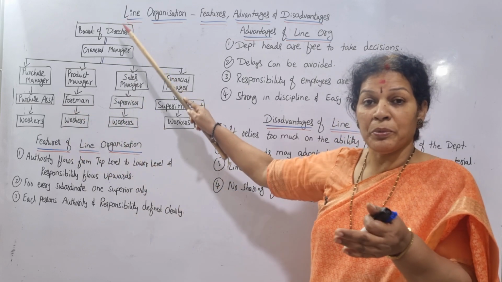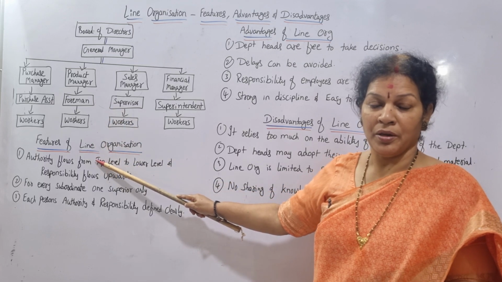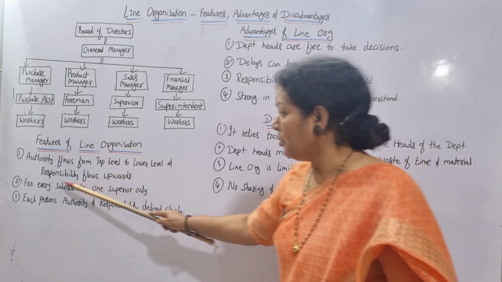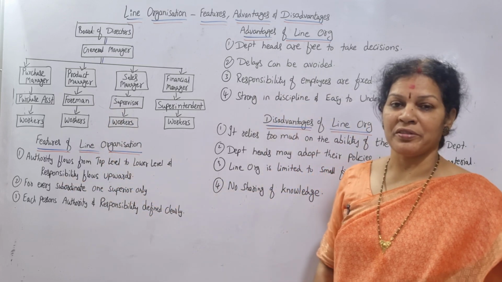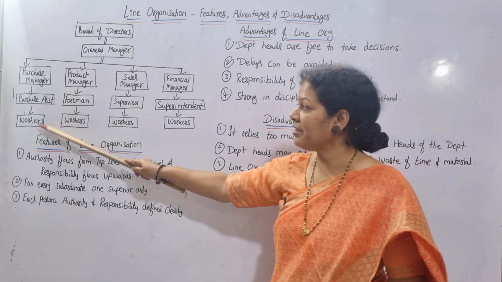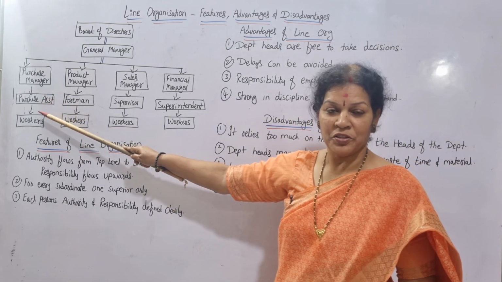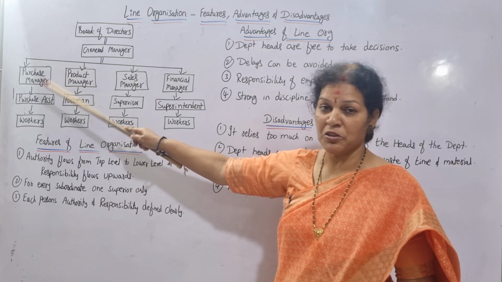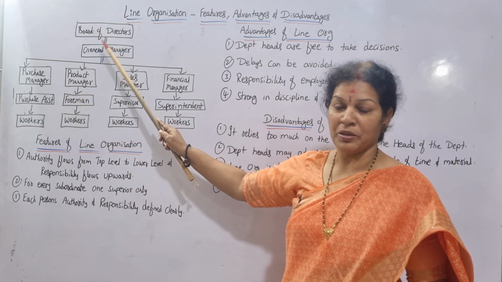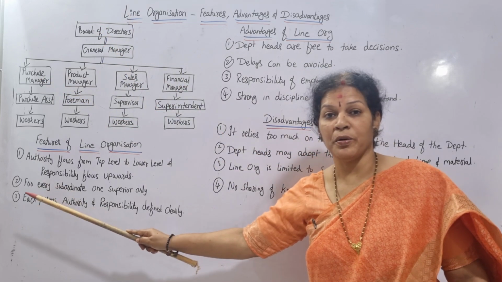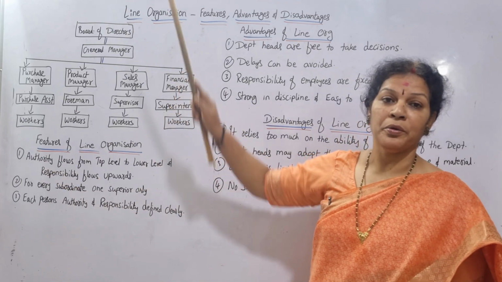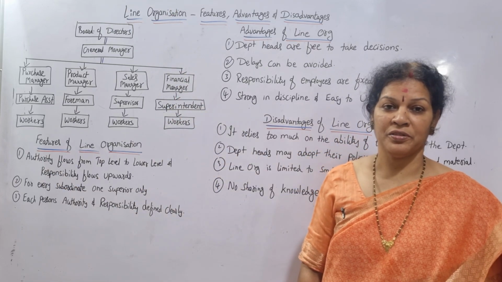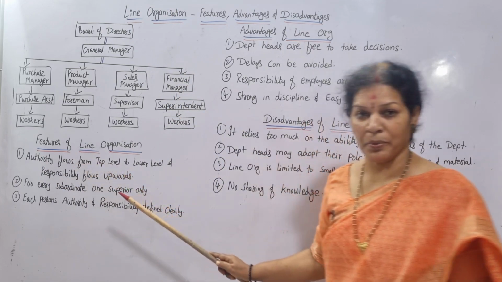Like authority flows from top to down, bottom. And also responsibility flows upwards. Worker is responsible to purchase assistant. Purchase assistant is responsible to purchase manager. Purchase manager is responsible to general manager. General manager to board of directors. Like responsibility flows from down to upwards. Okay. So this is the first point.